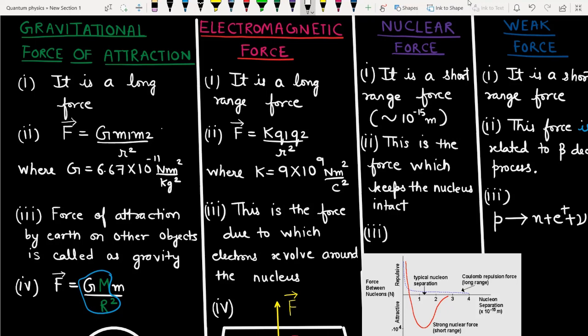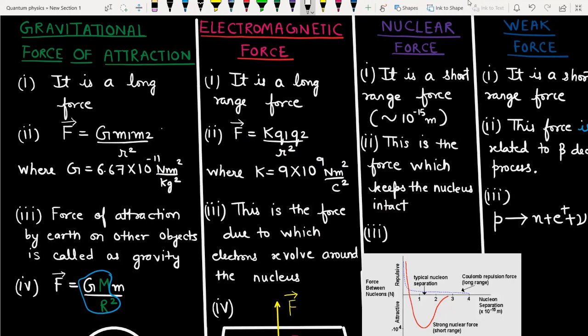Now, this M1 and M2 are the masses of 2 objects. What happens if I put this M1 as the mass of Earth and this small r as the radius of the Earth? That is, I am considering one body to be the Earth and the second body probably the objects that are on Earth. In this situation, this gravitational force of attraction is called gravity.